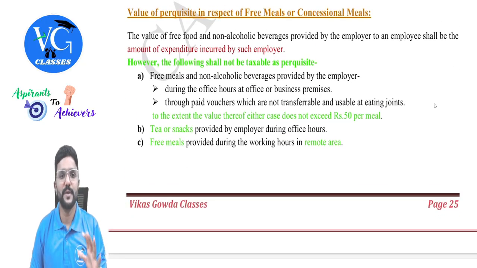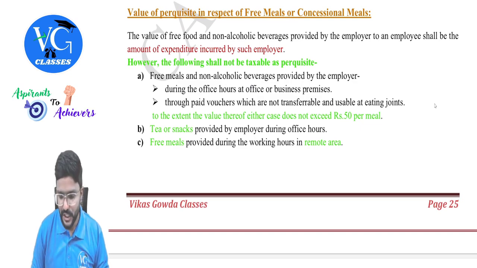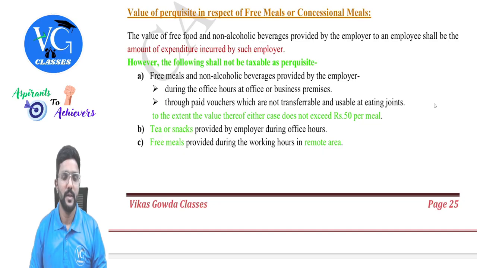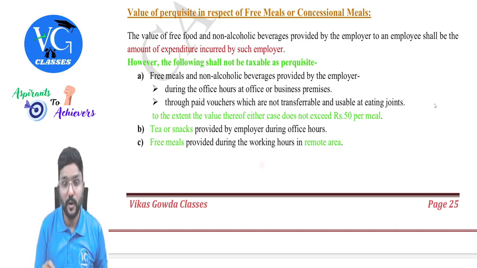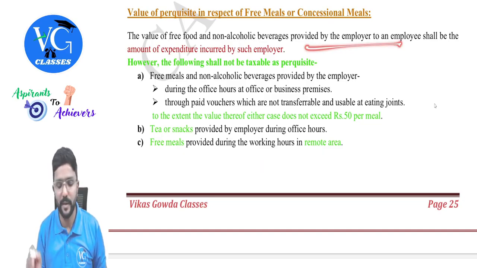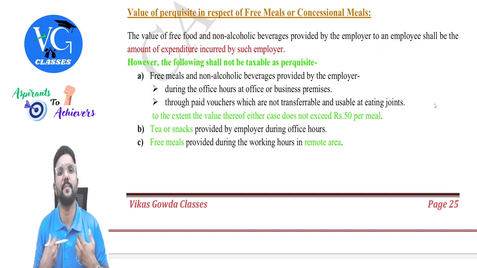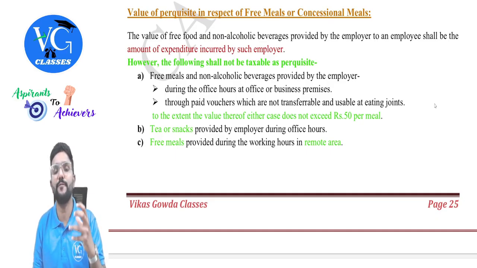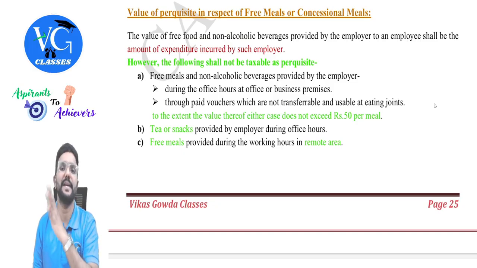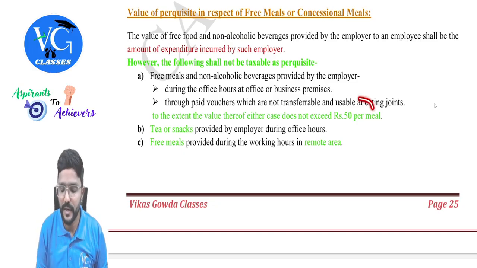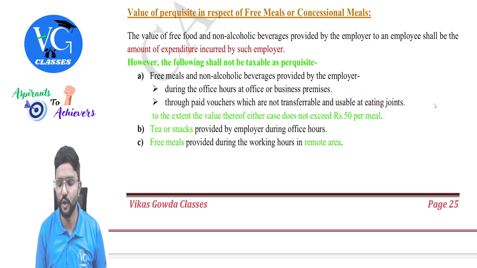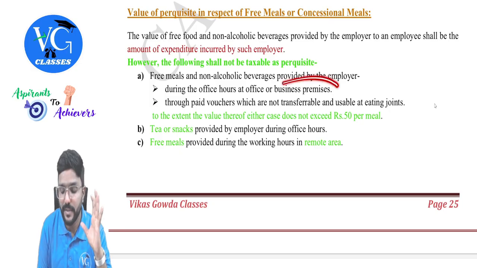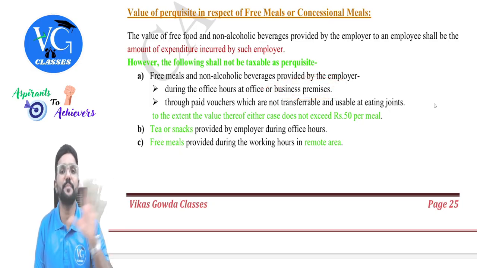Next, value of perquisite in respect of free meals or concessional meals. The value of free food or non-alcoholic beverages provided by the employer to an employee shall be the amount of expenditure incurred by the employer. But it is not taxable if the value of the meal is up to 50 rupees per day, guys. It might be given directly or through vouchers or food coupons. If it is provided during office hours, that is, in business premises, then up to 50 rupees it is exempt.